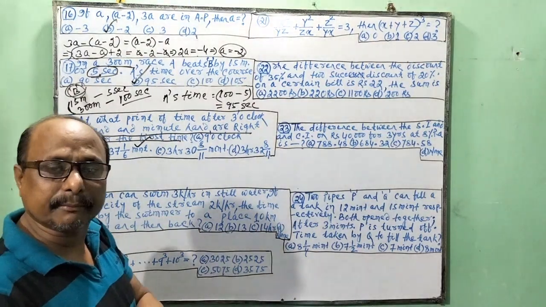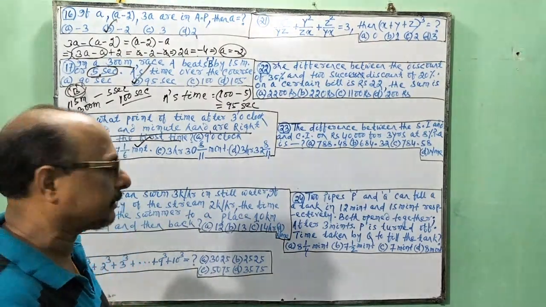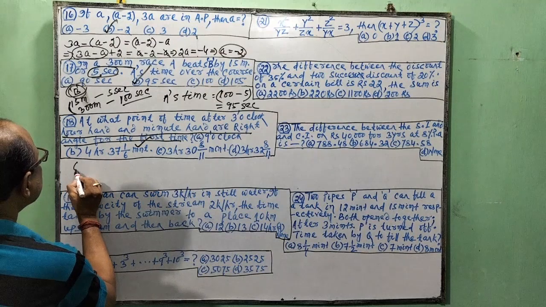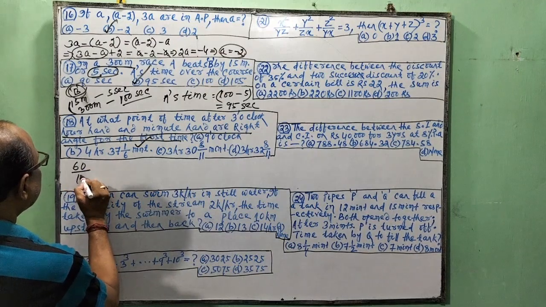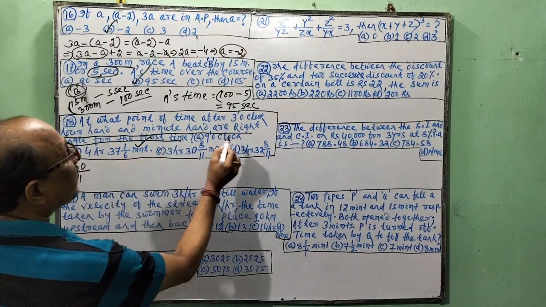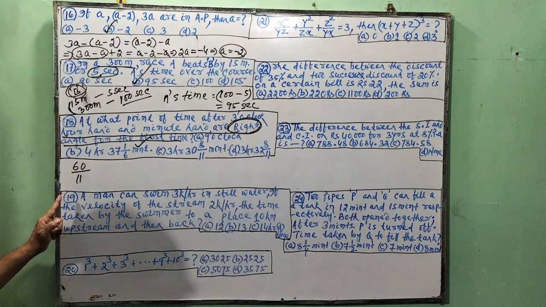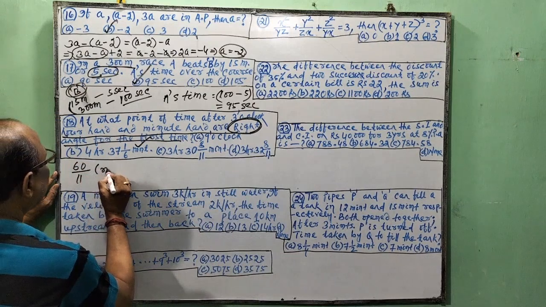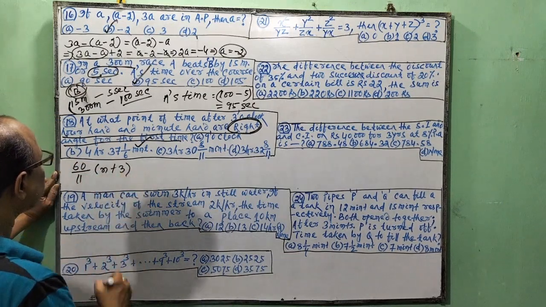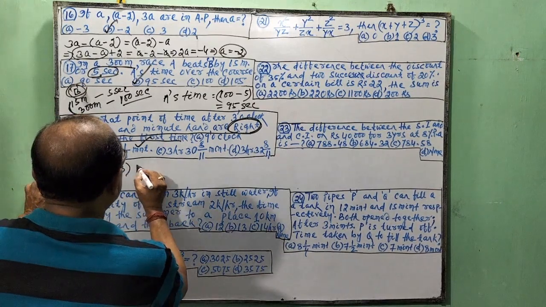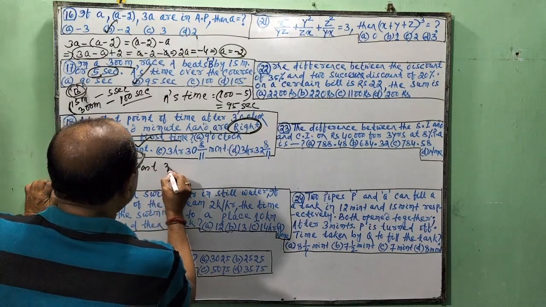So you have to remember a formula. When it is a right angle, the formula is 60 by 11 whole into n plus 3, past 3.